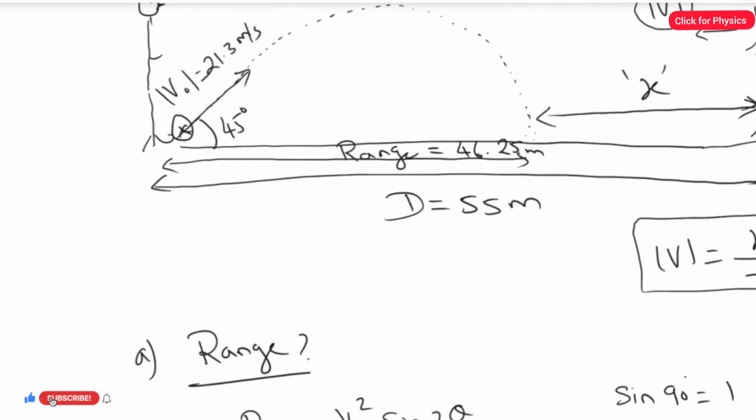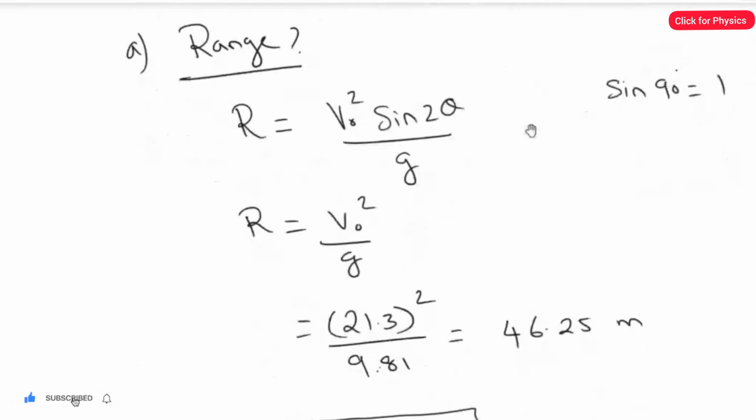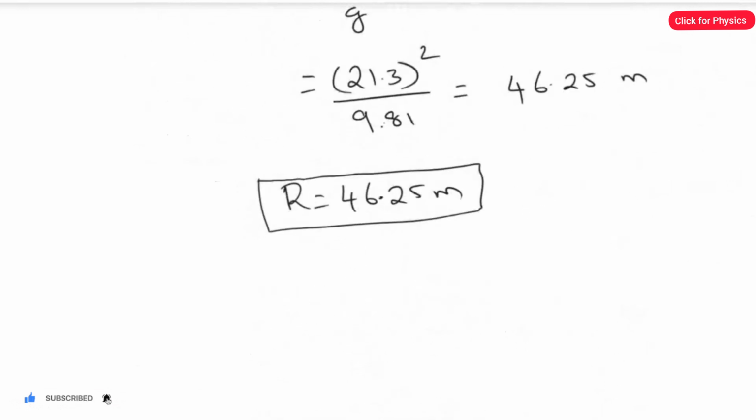If you want to find the answer of x, it's very easy. When you subtract this 46.25 from 55, we will get the answer for x, right? Once we find the value of x, then we can find the total time of flight. By that, we can easily find the answer for the average speed.